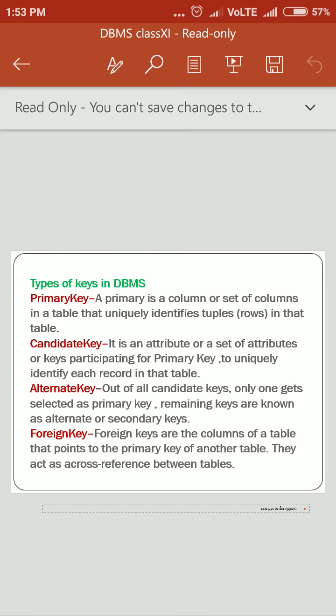Next is the foreign key. A non-key attribute whose values are derived from the primary key of some other table is known as a foreign key in its current table. It will be more clear after the practical. The name of the foreign key and the primary key will be the same. Foreign keys are the columns of a table that point to the primary key of another table. They act as a cross reference between tables. To link two tables, we use the concept of foreign key. So this is all about database concepts.